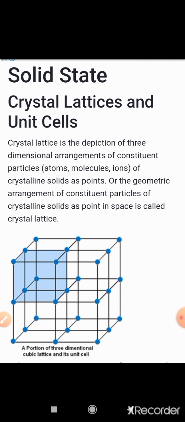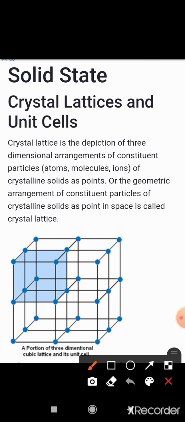In this diagram, you can see one of the unit cells, this one, the blue colored cubic box.